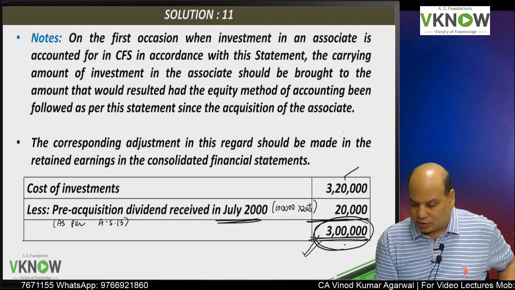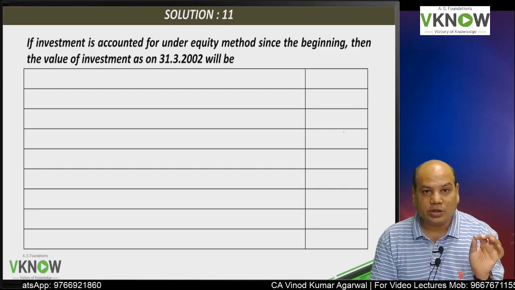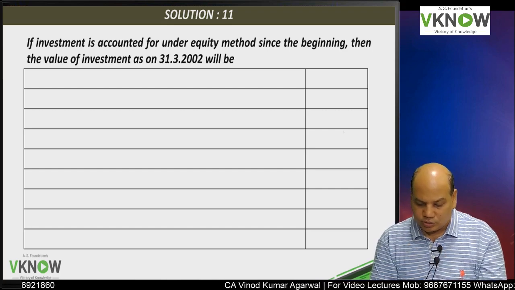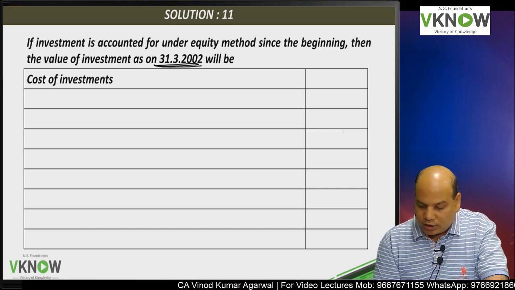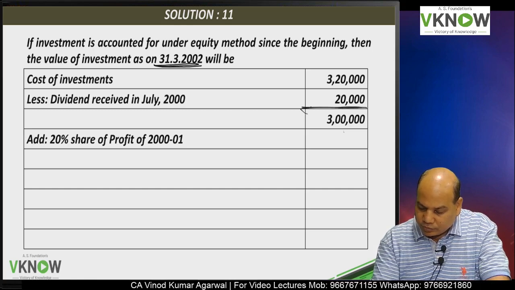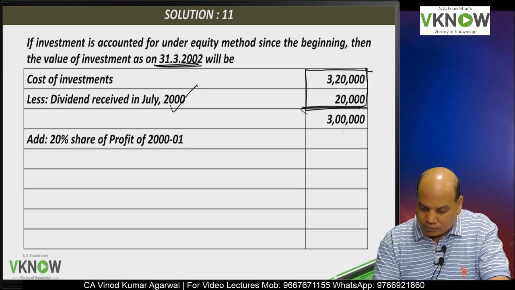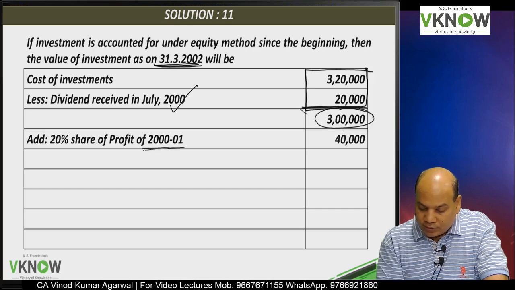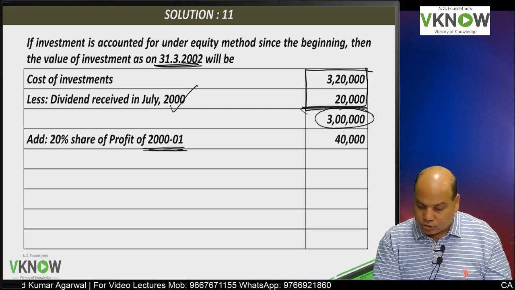So my book value will be 3 lakh and I will continue to show this amount in the books because earlier I was not following AS 23. Now we will see, had I followed AS 23 from the beginning, what will be the carrying amount at the end of 31st March 2002. So we start with 3 lakh, 20,000 minus dividend 20,000, 2 lakh. This is July adjusted in investment. We could have started writing the answer from 3 lakh also. Then in the next year, 2000-2001, the profit earned is 2 lakh rupees.